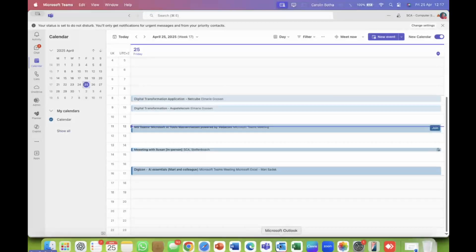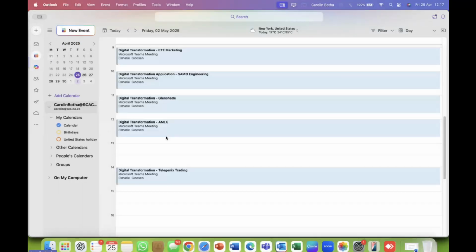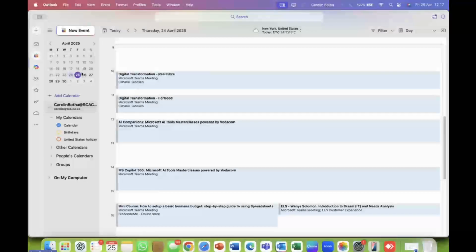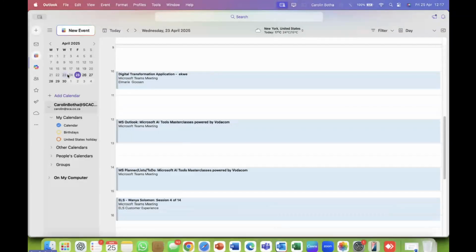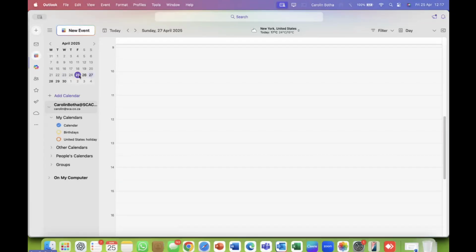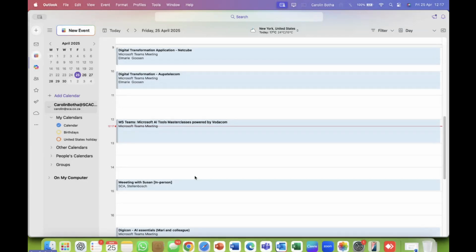So let's head over to Microsoft Teams and see if that has been updated already. Let's just go to yesterday, just to do a little bit of a refresh. There you have it. Whether you schedule in Teams, it shows in Outlook. In Outlook, it shows up in Teams. So the two honestly have a huge bond, and that's exactly what we want.